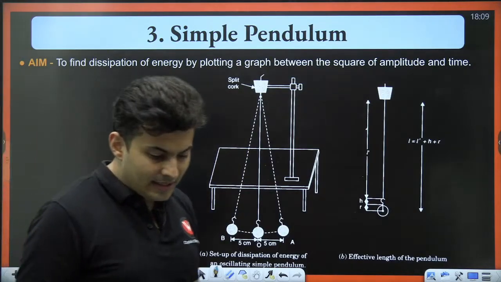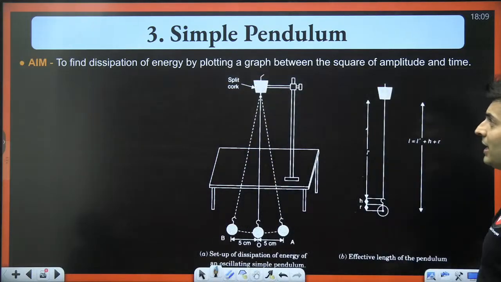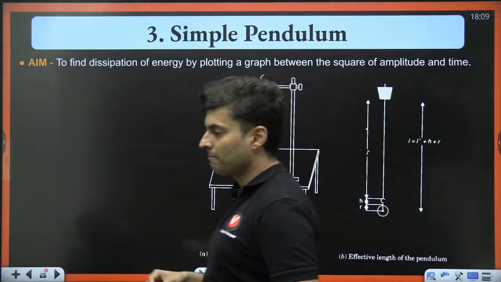Right. Let's move on to the next one, and that is basically your simple pendulum.